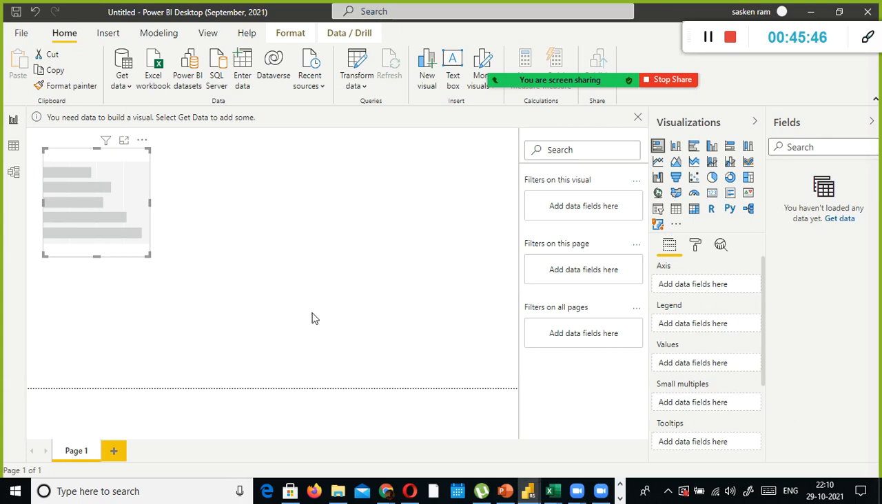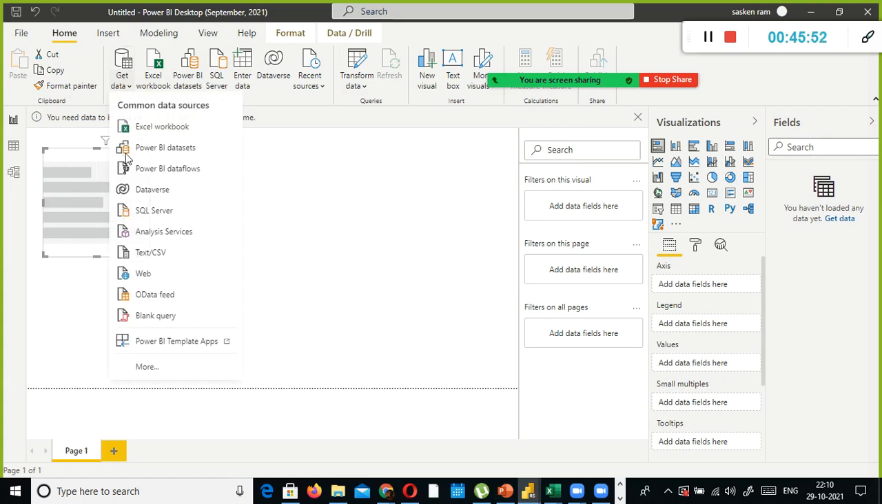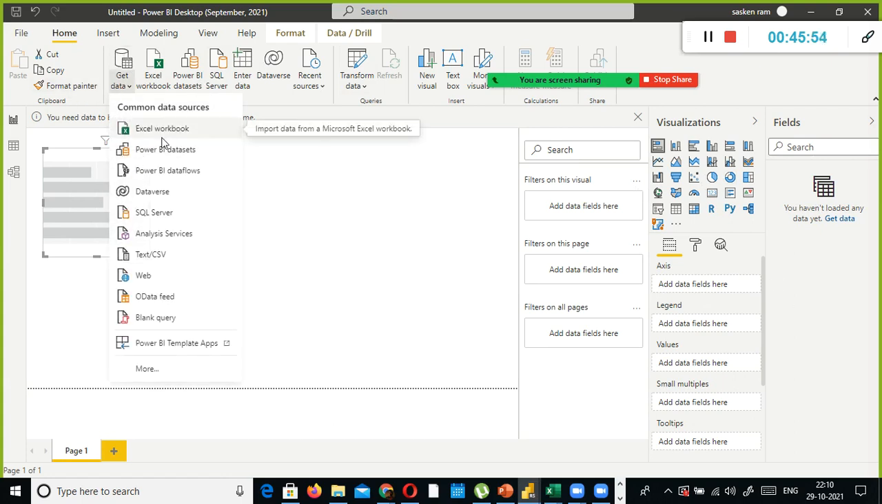Next, I go to Power BI, and here, instead of using this one, I am going to use Get Data. You can use both. Here I have various options: you can open an Excel workbook, Power BI data sets, and so on. I am going to use a workbook here.